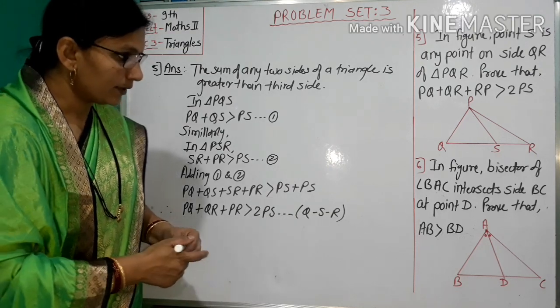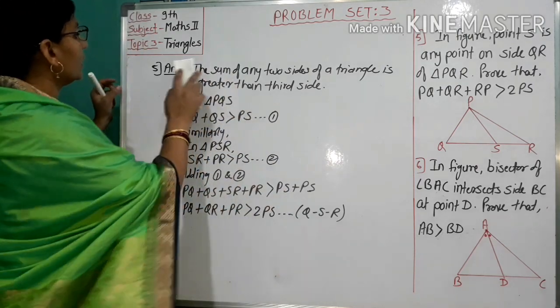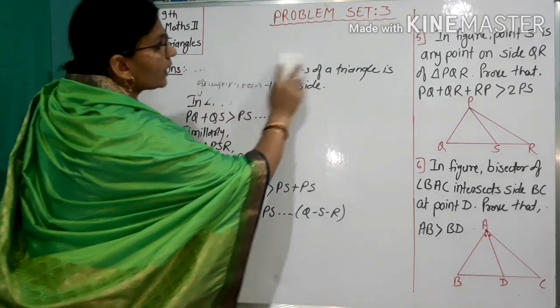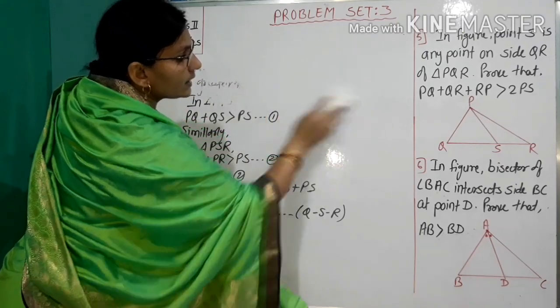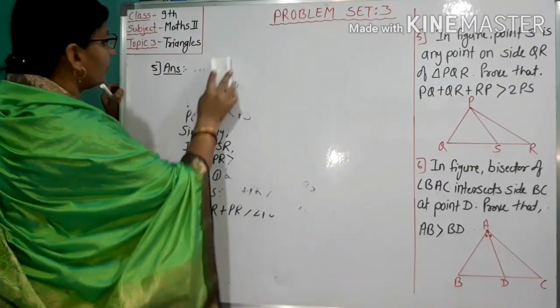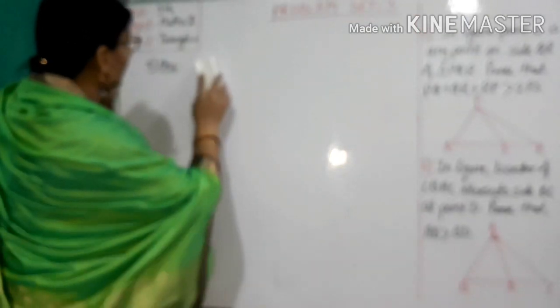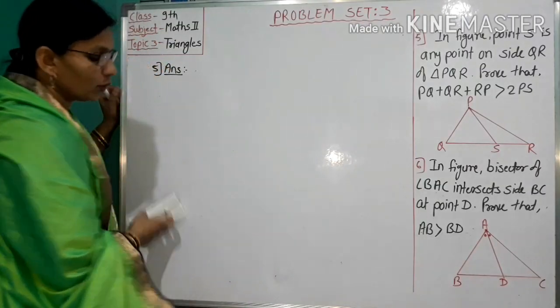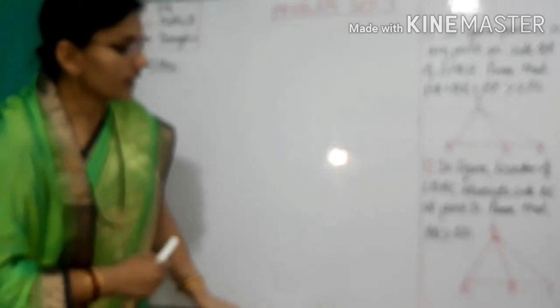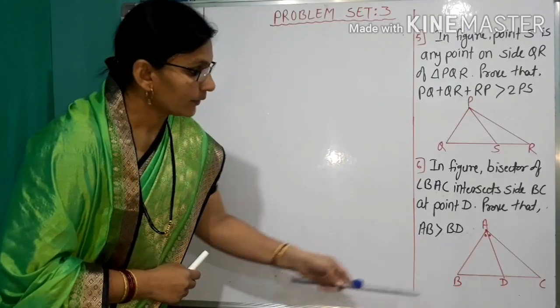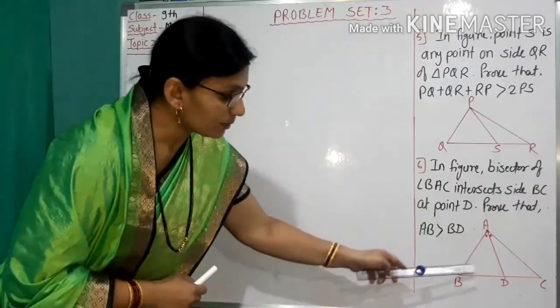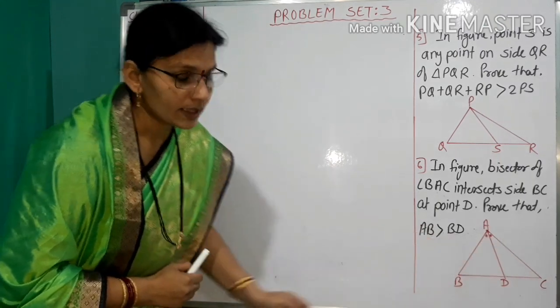Example number 6. Figure is given. In the figure, the bisector of angle BAC intersects side BC at point D. Then prove that AB is greater than BD. Here, ray AD is the bisector of angle BAC.